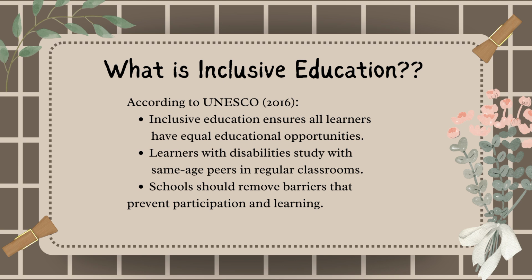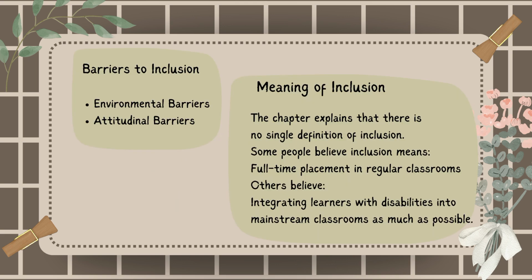Inclusion is not only about allowing learners to enter school, but also making sure they can fully participate and succeed. There are also barriers to inclusion. In this chapter, it explains that some learners face barriers in education. The first is environmental barriers.